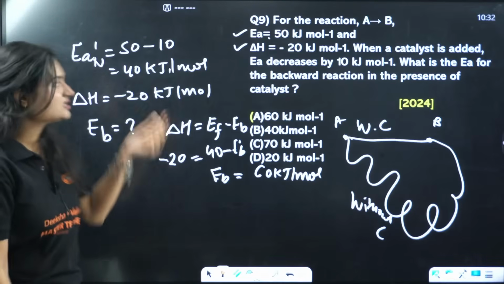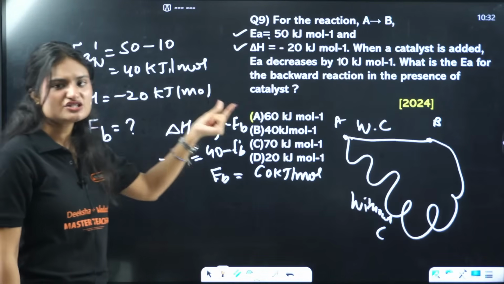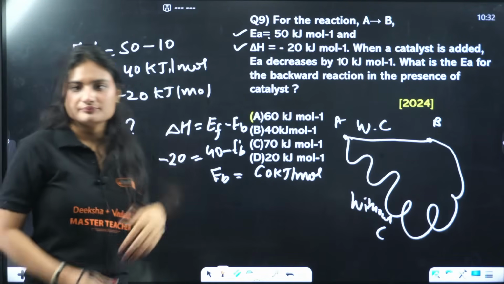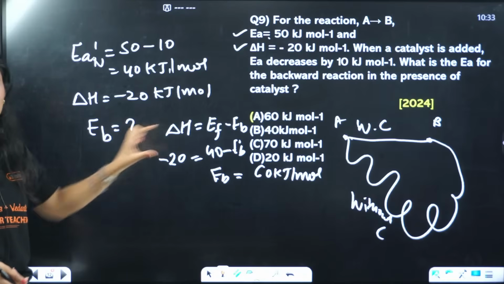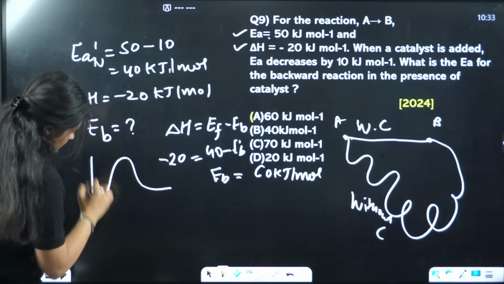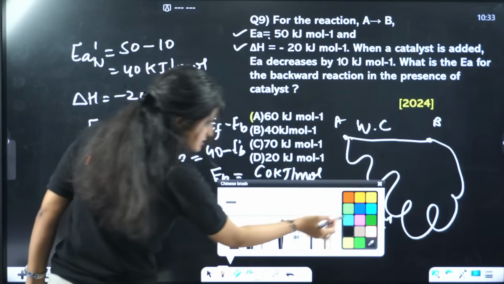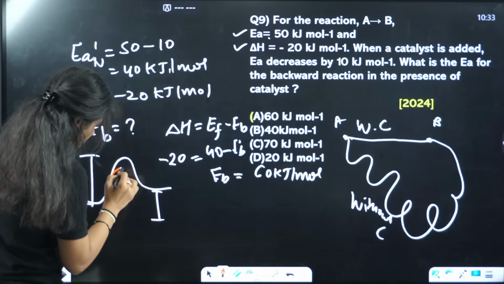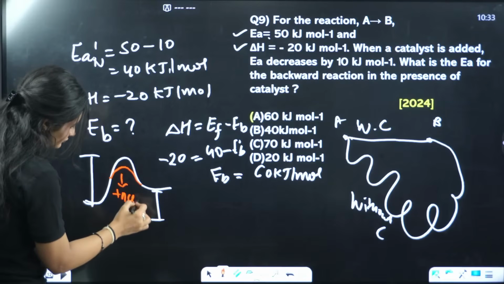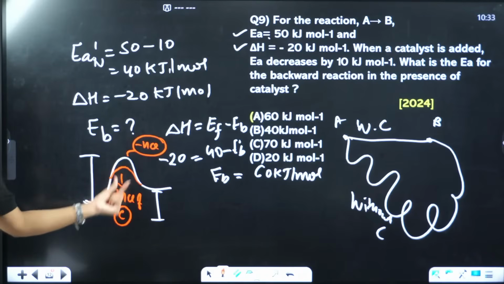So if catalyst is there, this is the activation energy for forward reaction. This is the change in enthalpy. It remains the same, it didn't change, because only the barrier is different, the energy gap is different. What does catalyst do? Catalyst will make it follow this line like this. This is in presence of catalyst and this is in absence. Clear? So it just lowers down that barrier.